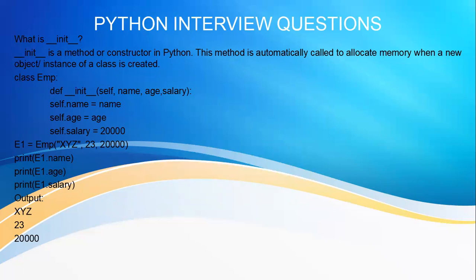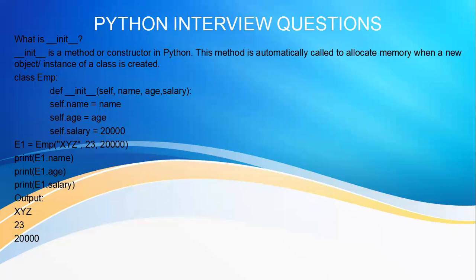All classes have the init method. So I told you init is a compulsory thing in Python. When you create classes, you must use this init function.